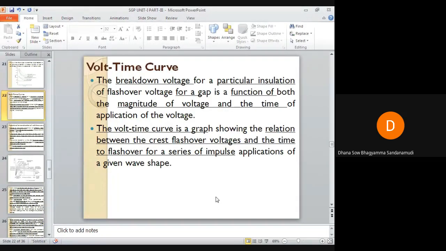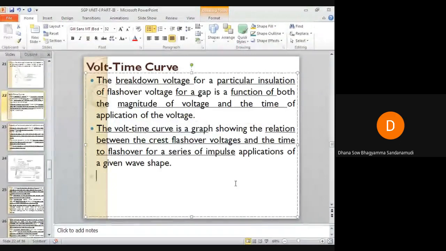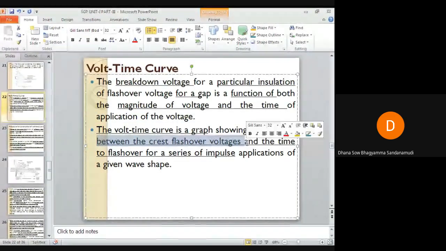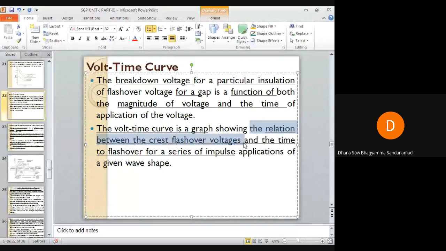Whenever an overvoltage occurs in the system and insulation breakdown occurs, that breakdown voltage across the gap of the rods can be represented on a graph in terms of magnitude of voltage and time. So the volt time curve is a graph. It shows the relation between the flashover voltage. Crest flashover means peak flashover voltage.